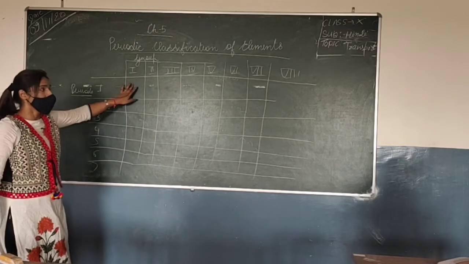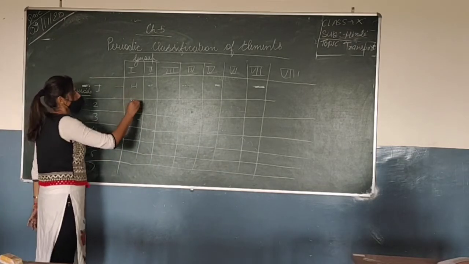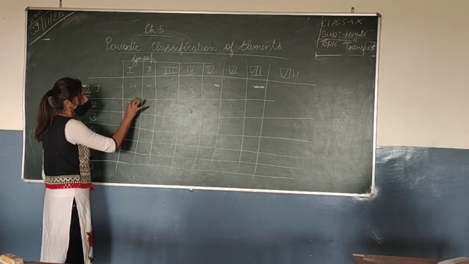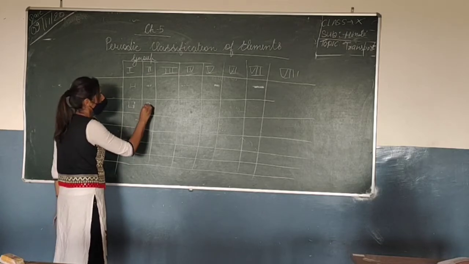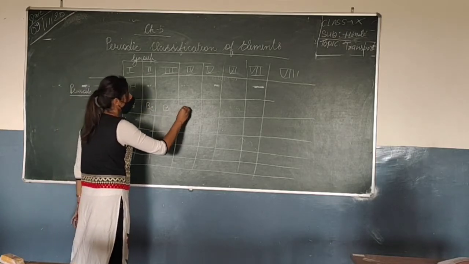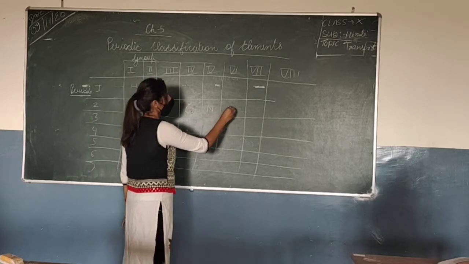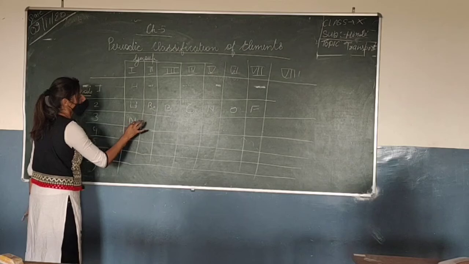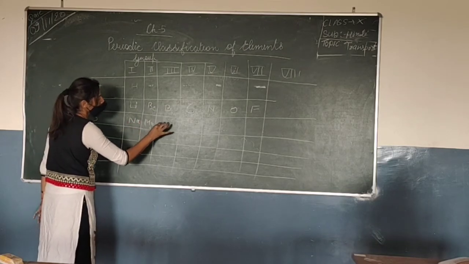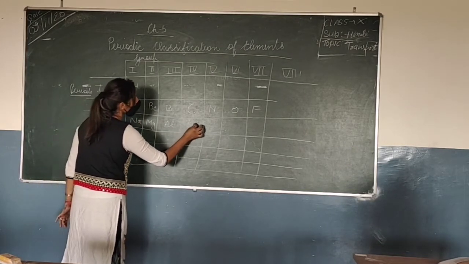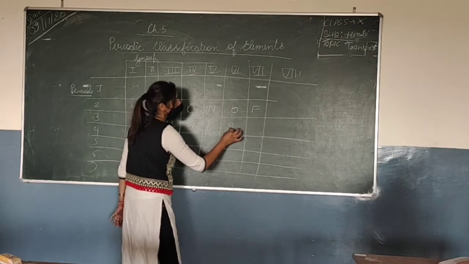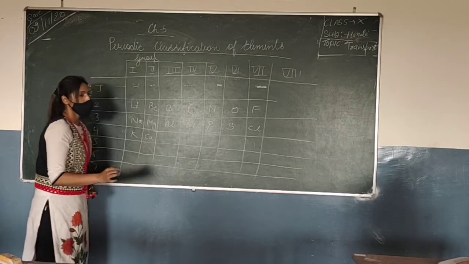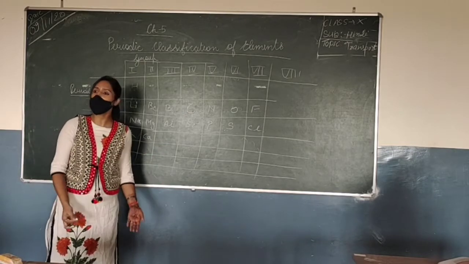Now, in the first group, it was hydrogen for the first period. Then the second was lithium. Then beryllium, boron, carbon, nitrogen, oxygen, fluorine. Then sodium, magnesium, aluminium, silicon, phosphorus, sulfur, chlorine, potassium, calcium. And after calcium, they were the heavy elements.